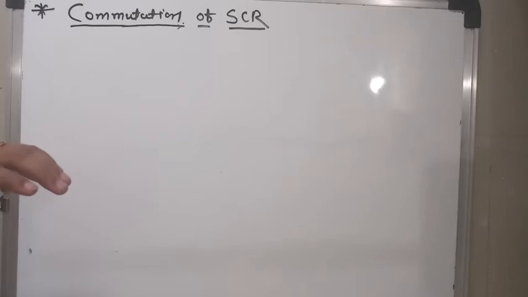Now, what does commutation mean? Commutation means the process of turning off an SCR or a thyristor is known as commutation.